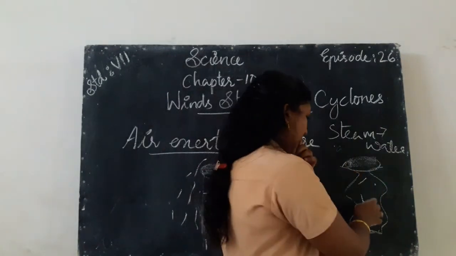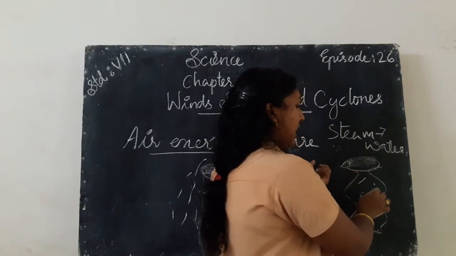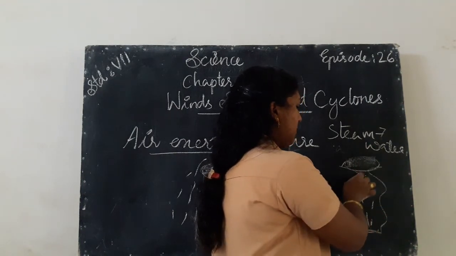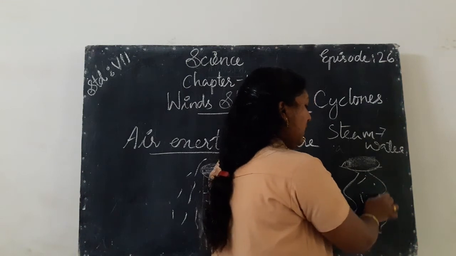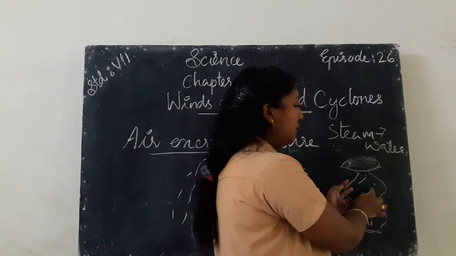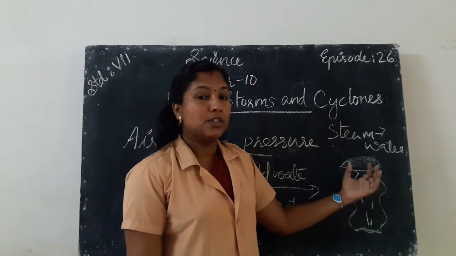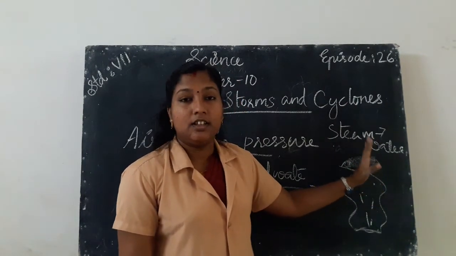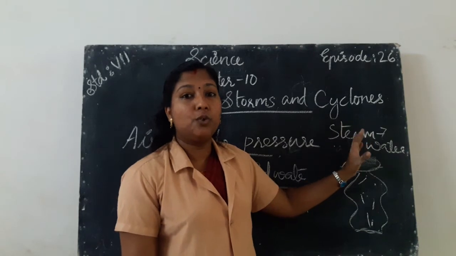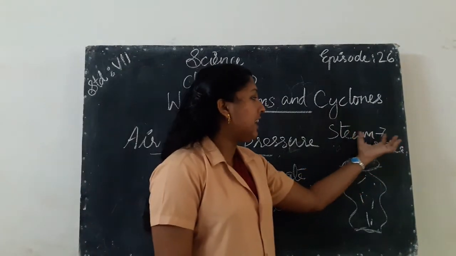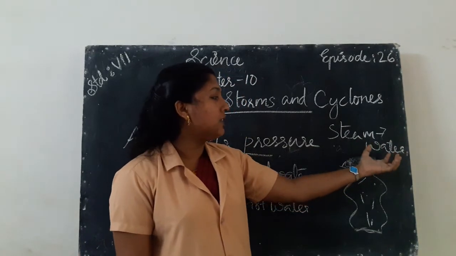So the amount of air inside the bottle is reduced, and due to this the bottle changes its shape. If the steam condenses into what? Water. Yes, here the steam condenses and changes into water.